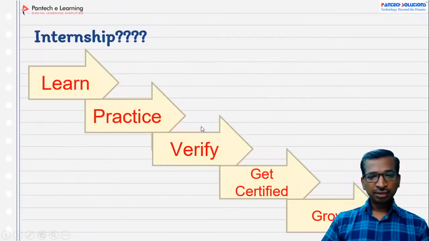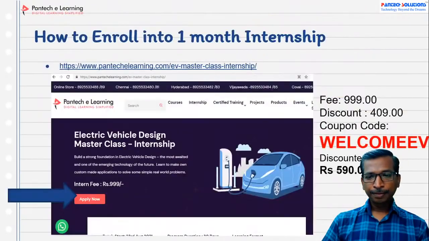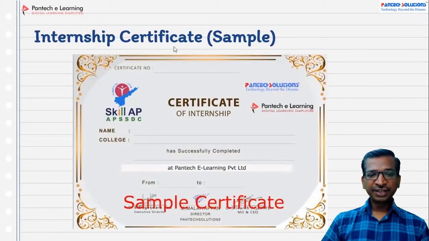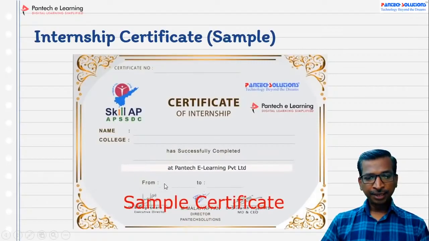Similarly, for the internship certificate: certificate of internship, and then your name, and then college name and company name, from date to date, and the APSDC authorized signature will be there. So this is the internship certificate.